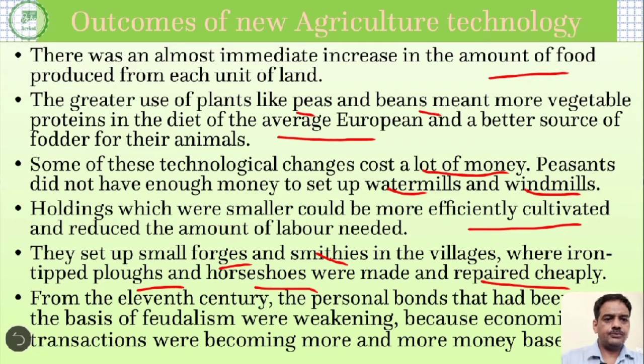From the 11th century, the personal bond that had been the basis of feudalism, meaning the peasants were totally loyal to the lord and the lord was giving them the land, started weakening. The connection between the peasant and the lord was through the land, but that weakened because of the other work done by the peasants. As a result, their activity was now more based upon money. The money-based activities done by the peasants led to less dependence on the lord. So the bond between the lord and the peasant started declining, and that led ultimately to the fall of feudalism.